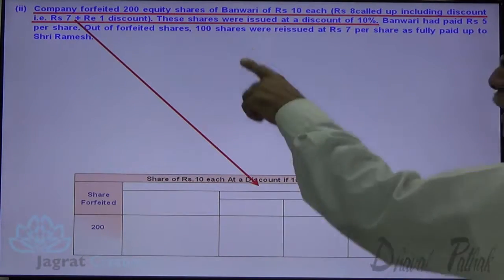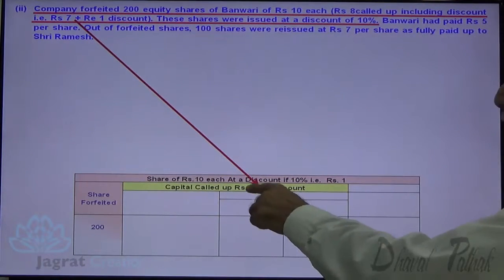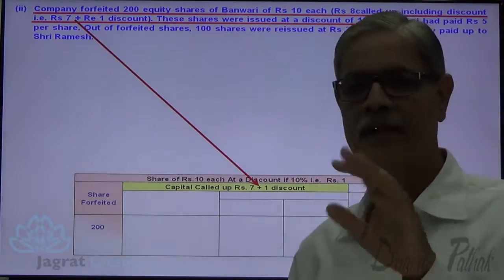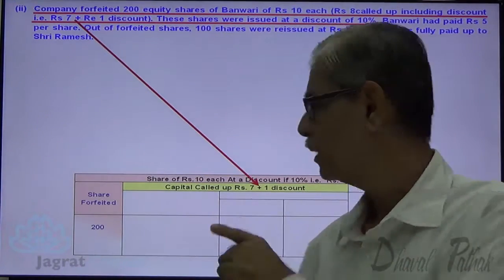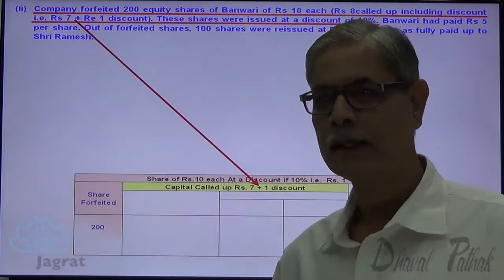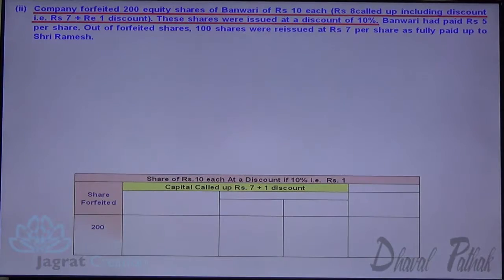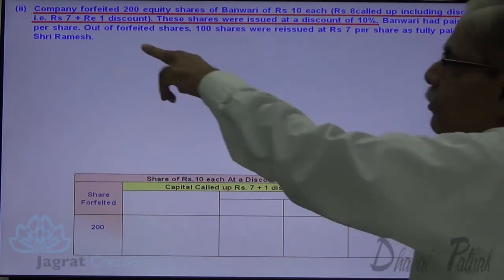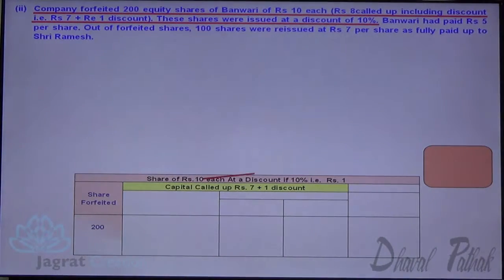8 called up including discount. So this is the called up amount. So 7 plus 1, 8 is the called up. Share of 10, this is 8. So final call of 2, which has not yet been demanded. Now Banwari has paid rupees 5 per share. So 10 minus 8, final call 2.